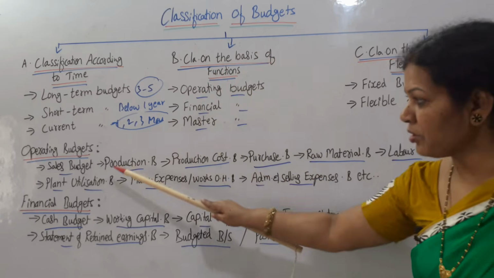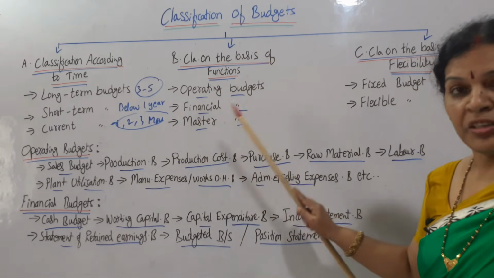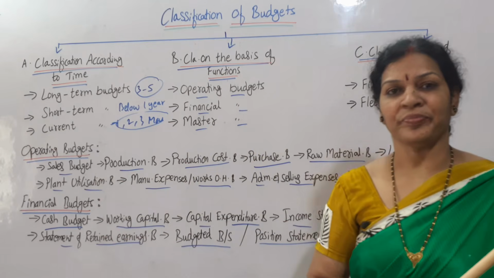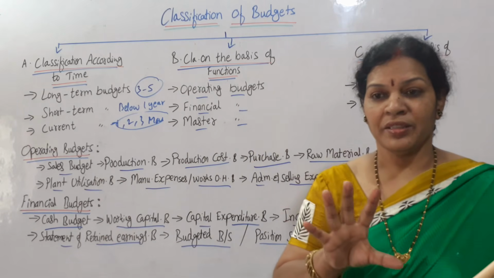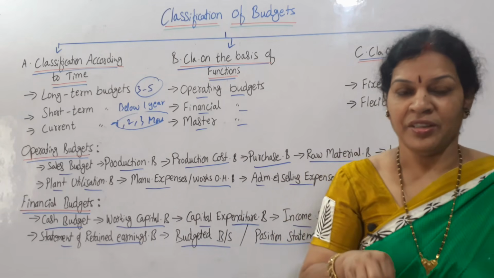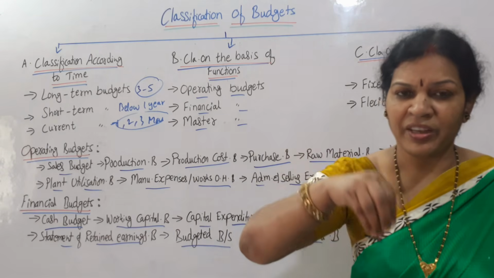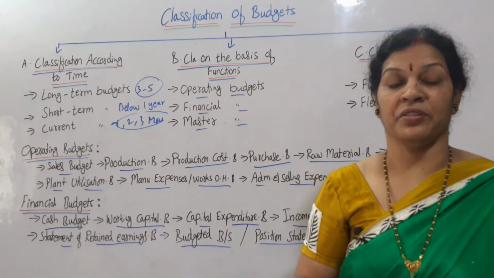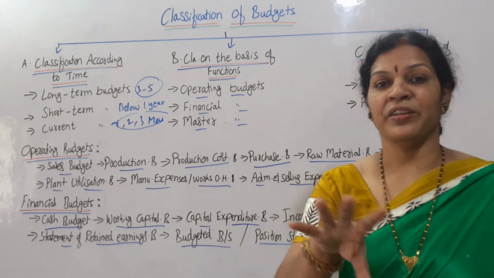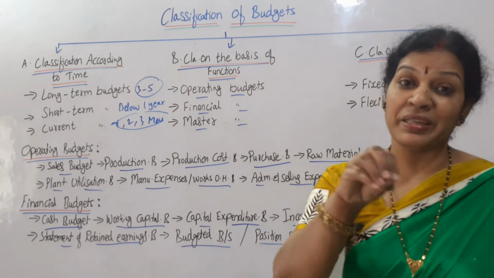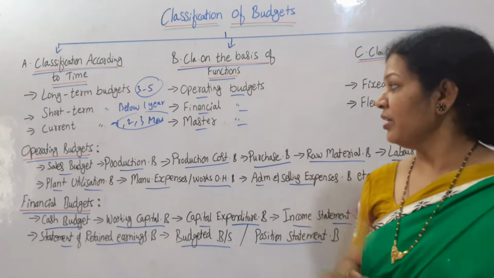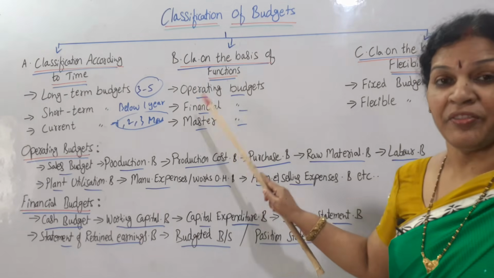So these are based on the functions. First one is operating budgets. Operating budgets are all these. Financial budgets, related to the financial budget is this. And the third one is the master budget. Master budget means a combination or a schedule of all the budgets. Say we have prepared 5 budgets. All 5 budgets together we can put in the master budget. We can't see this budget, that budget separately. All these things are analyzed, classified, and then everything is summarized and accumulated in one budget, that is the master budget. Okay. So these are based on the functions.